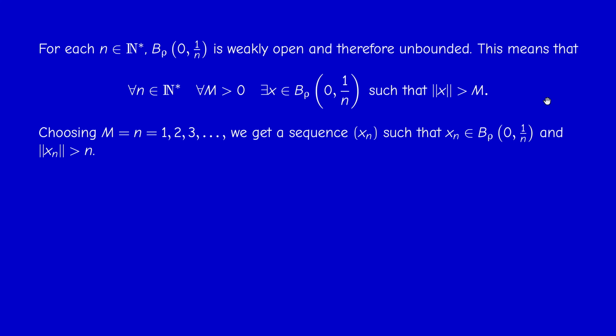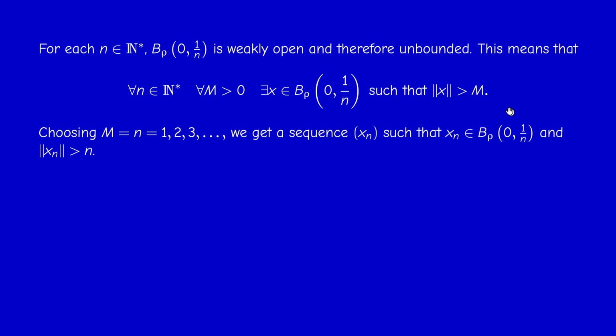Now, if I take capital M and vary n, I take n equal M equal 1, then n equal M equal 2, then n equal M equal 3. Each time I get an element that depends on the previous parameter. So x_n depends on n, in this imaginary ball, whose norm is bigger or equal than M. So we have a sequence x_n in this imaginary ball. The ball is shrinking actually. So x_n is in this ball.